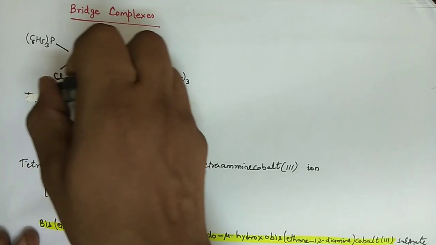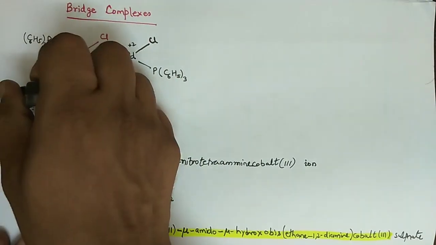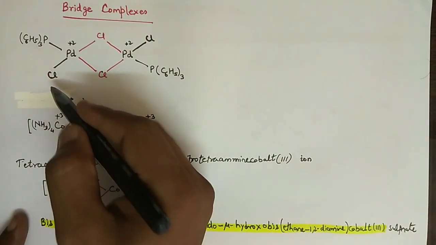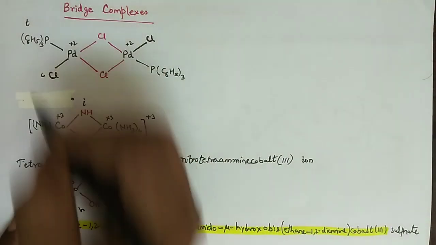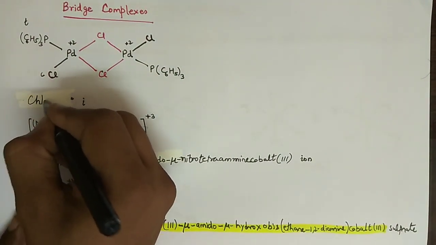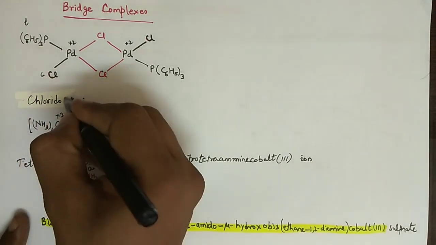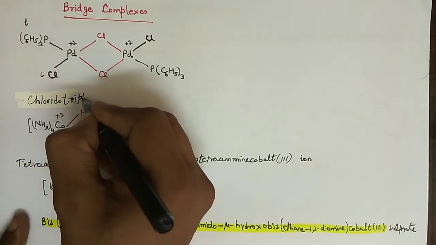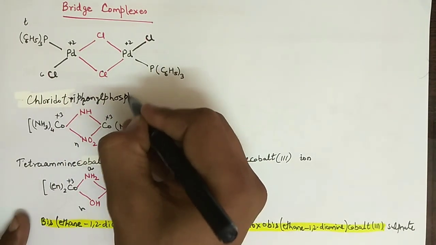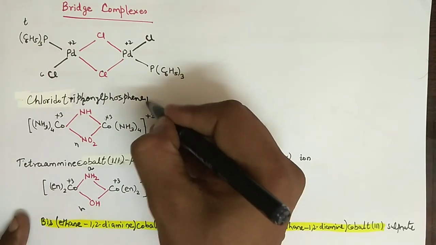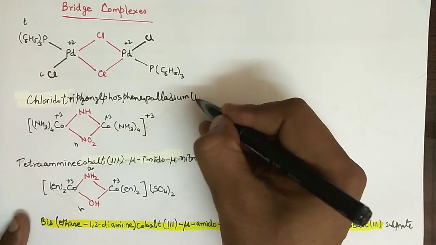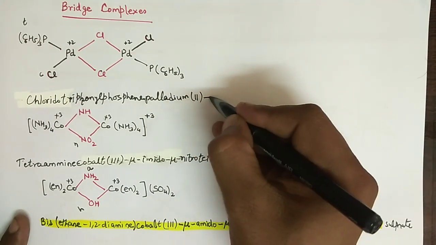Since this should be alphabetically first and this should be after this, we have to write first chlorido, triphenylphosphine, palladium 2, and then you have bridge.